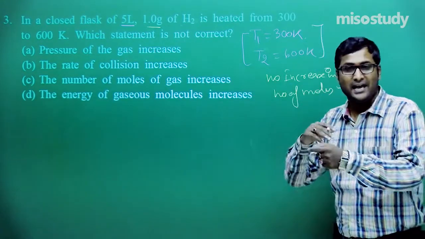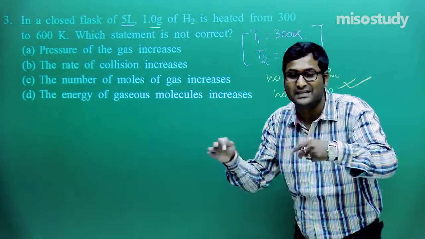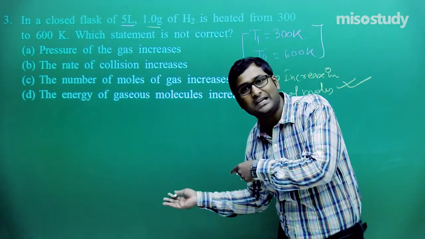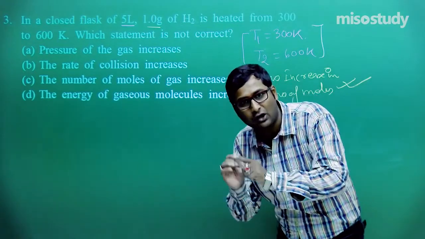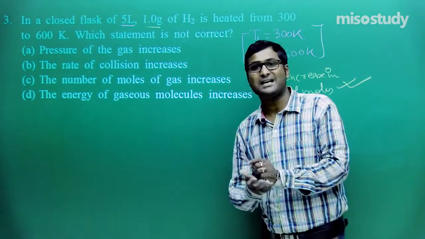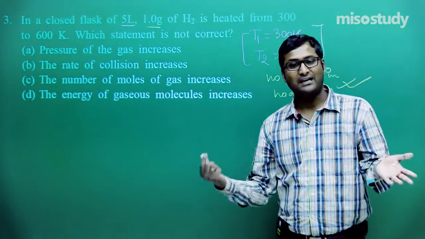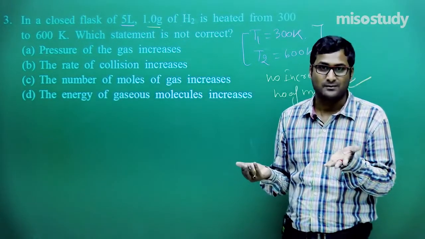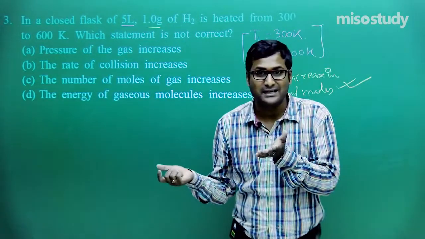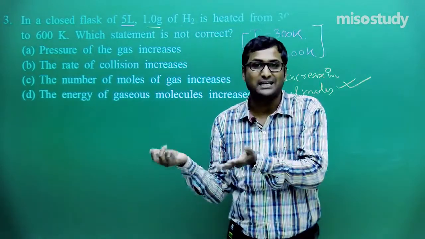Then definitely if kinetic energy randomness increases, the number of collisions increases, which ultimately leads to an increment in pressure. Am I right or wrong? So you are absolutely right. What I am telling, listen carefully. If temperature increases, then definitely the randomness increases. If randomness increases, that means the velocity increases. If velocity increases, definitely the kinetic energy, that means the energy, increases.